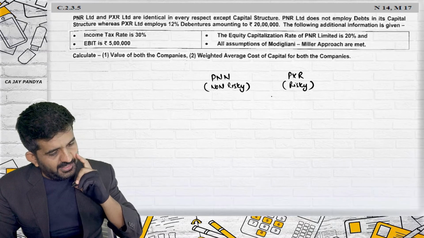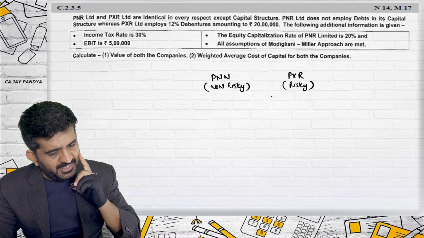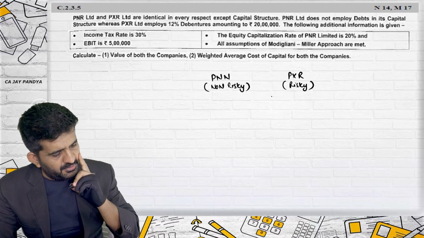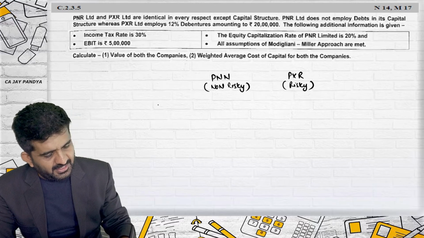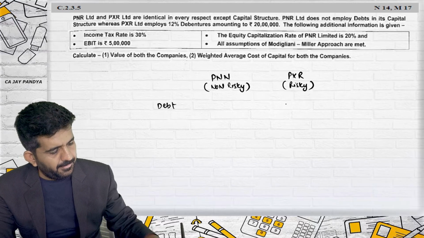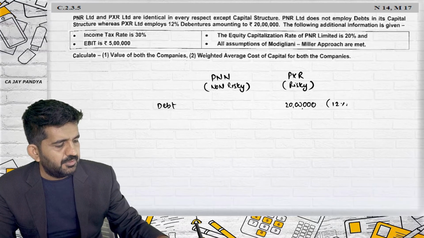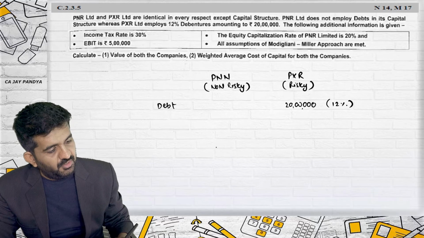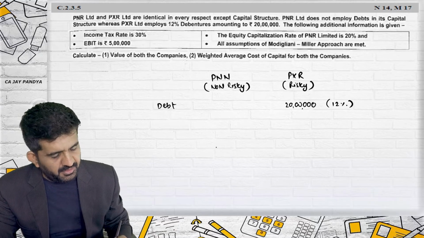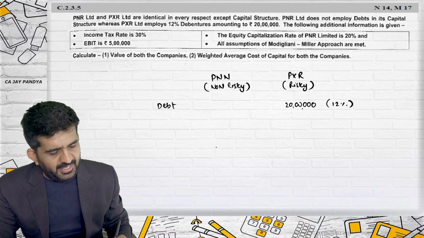PNR does not employ debt in its capital structure, whereas PXR employs 12% debentures of 20 lakhs. Debt 20 lakhs of 12%. The following additional information is given. Income tax rate is 30%. EBIT is 5 lakhs.